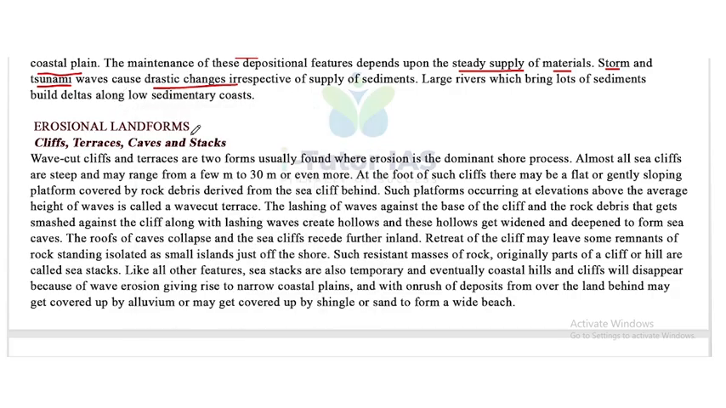Now, erosional landforms, that is cliffs, terraces, caves, and stacks. Wave-cut cliffs and terraces are two forms usually found where erosion is the dominant shore process. Almost all sea cliffs are steep and may range from a few meters to 30 meters or even more. At the foot of such cliffs, there may be a flat or gently sloping platform covered by rock debris derived from the sea cliff behind. Such platforms occur at elevations above the average height of waves and are called wave-cut terraces.